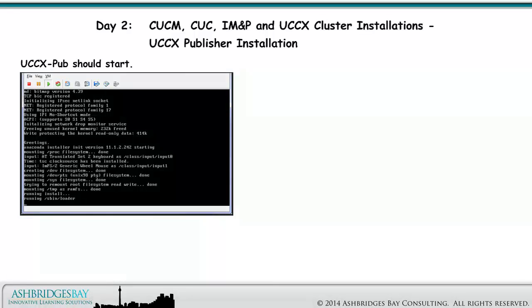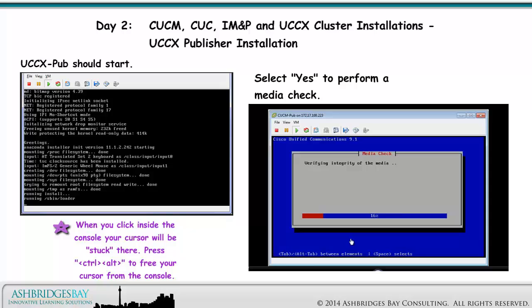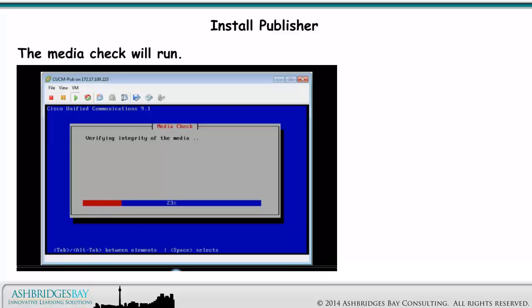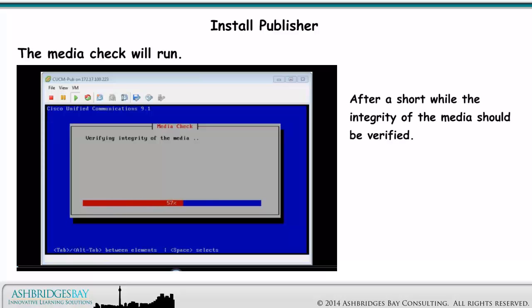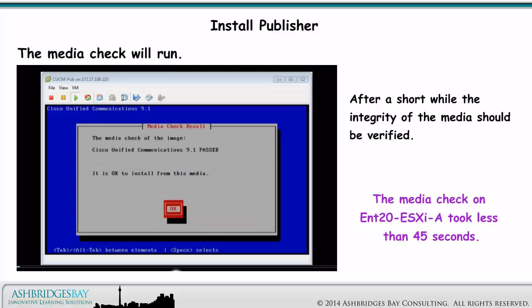UCCX Pub should start. Select Yes to perform a media check. When you click inside the console, your cursor will be stuck there. Press Ctrl-Alt to free your cursor from the console. The media check will run. After a short while, the integrity of the media should be verified. The media check on Enterprise 20 ESXi-A took less than 45 seconds.